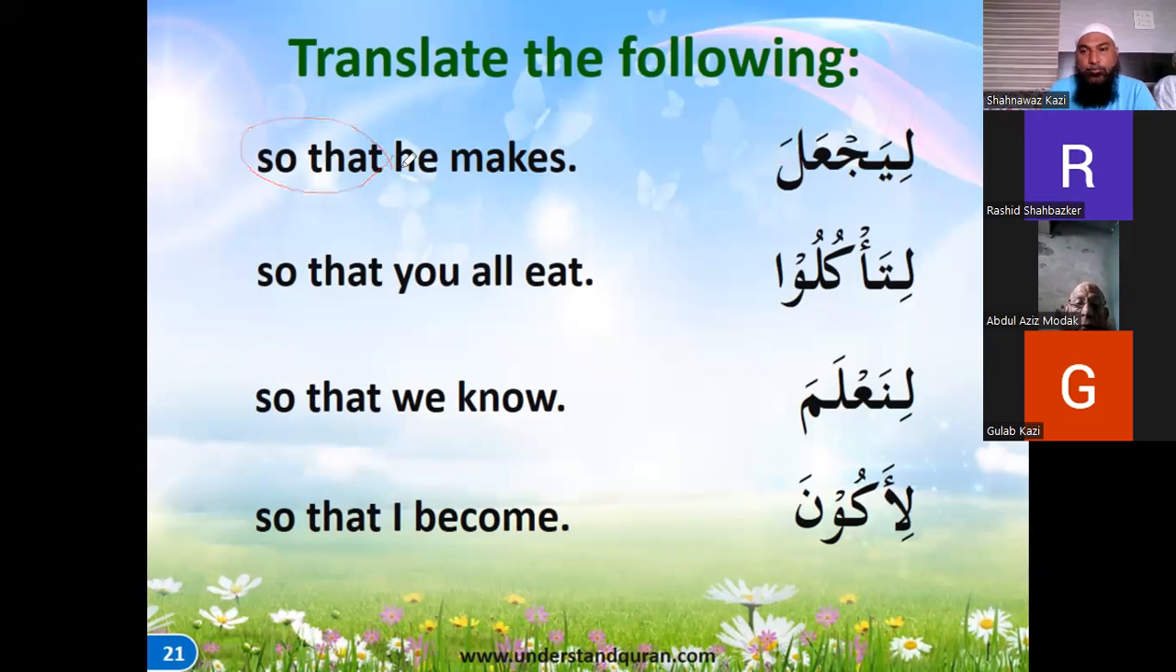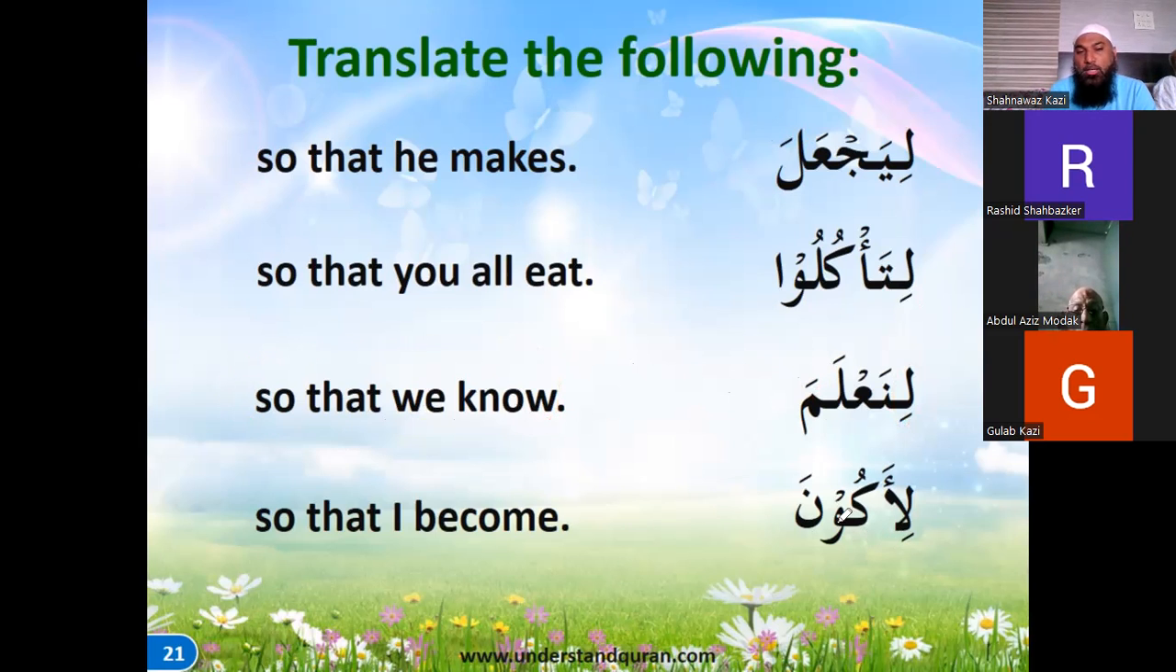Taki woh kare, right? Li ta'kulu, so that you all eat. This ta'kuluna was there, but the noon has been dropped and it has become ta'kulu because of the hammer effect of li. Li is hammering the dhamma and making it a fatha, a zabar. Alima ya'lamu, na'lamu, with a li becomes li na'lama. So now we know why there is a zabar or a fatha here. So that we know: li na'lama.